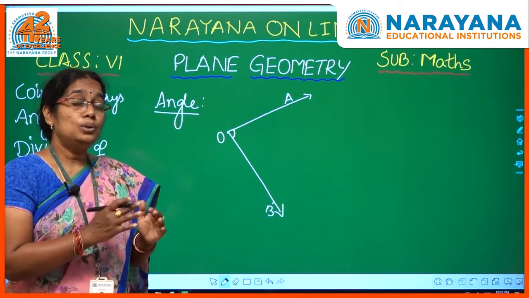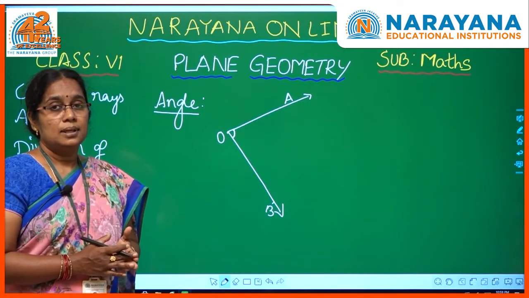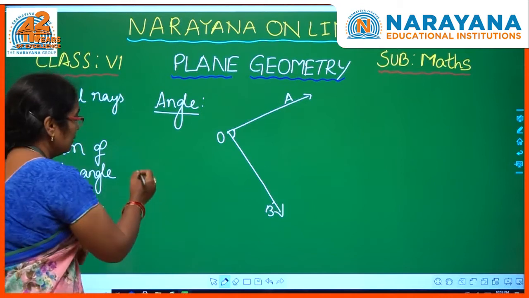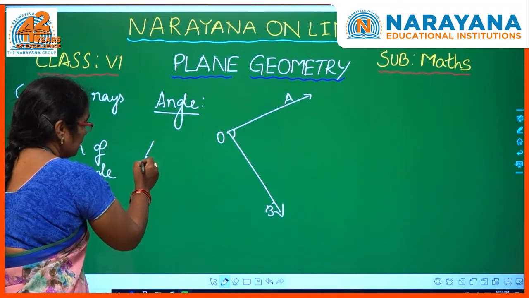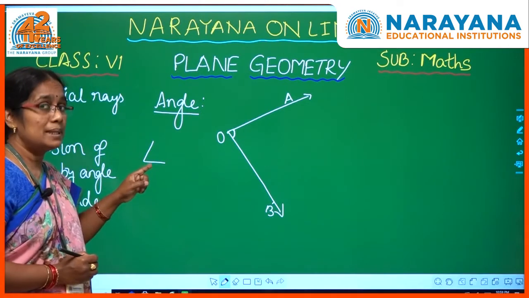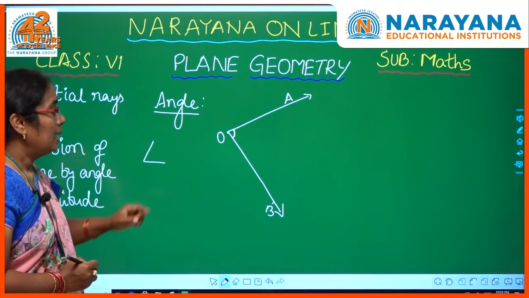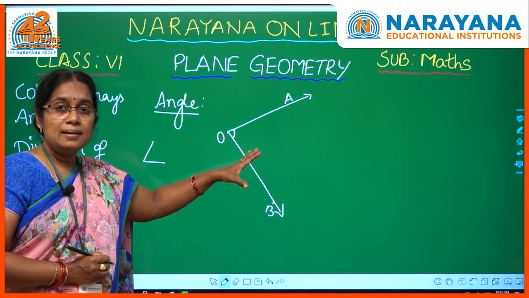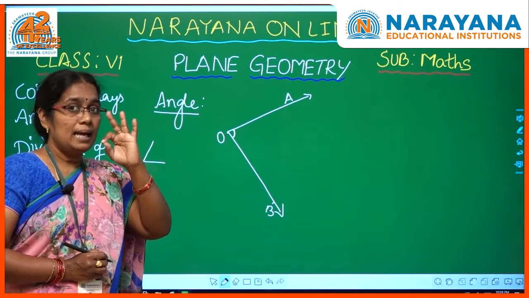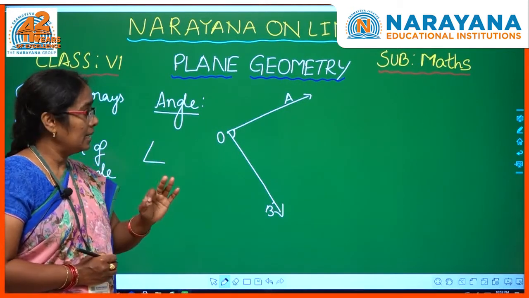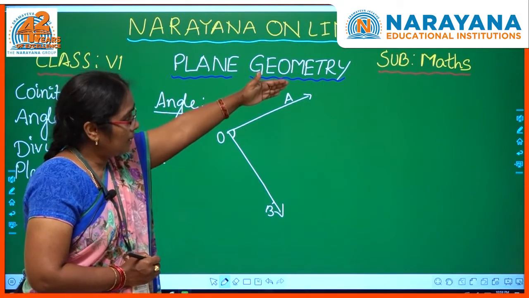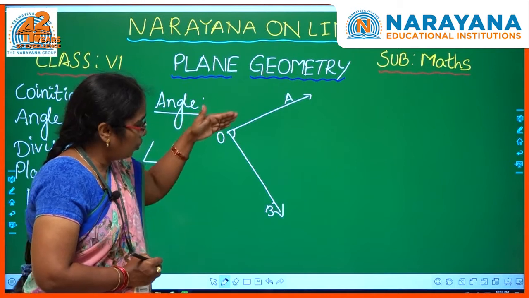And how do you name the angle? Before naming the angle, see the symbol of angle. This is the symbol we will use to represent the angle. And how do you name this angle? We can name this angle with three capital letters, that is AOB. Starting from this point, AOB.